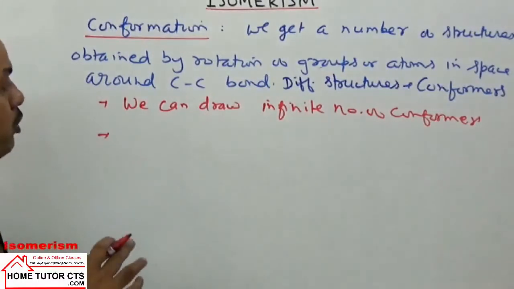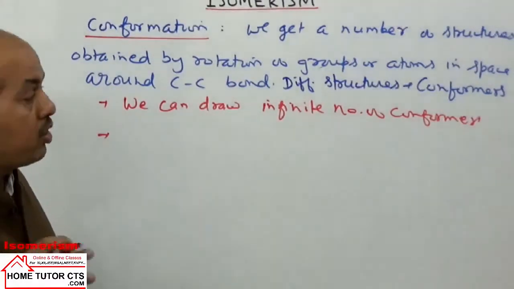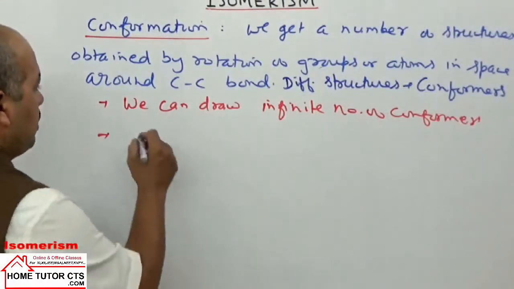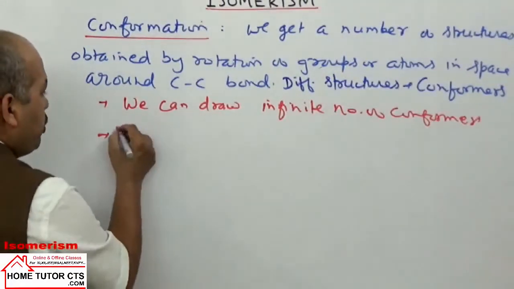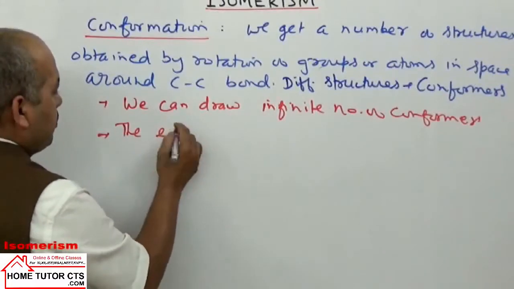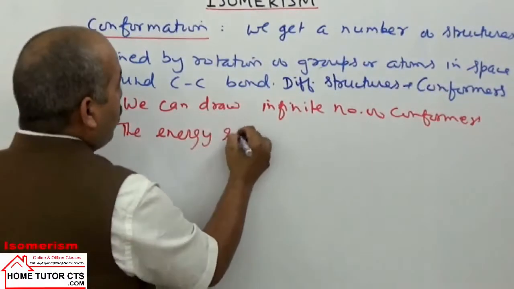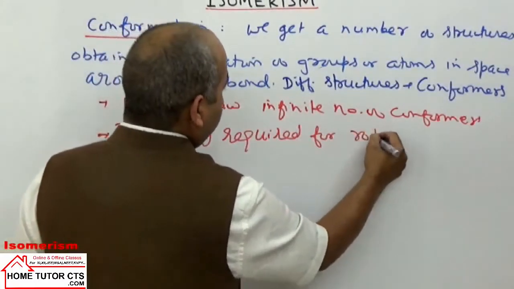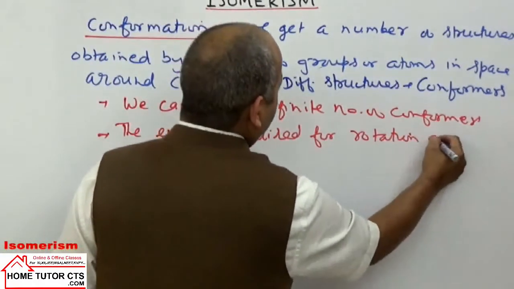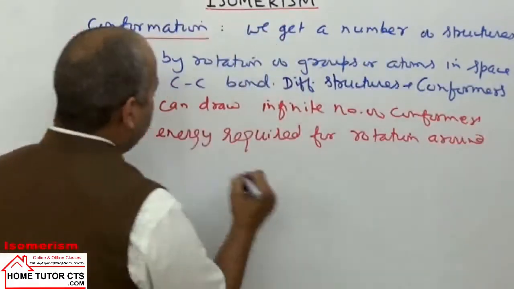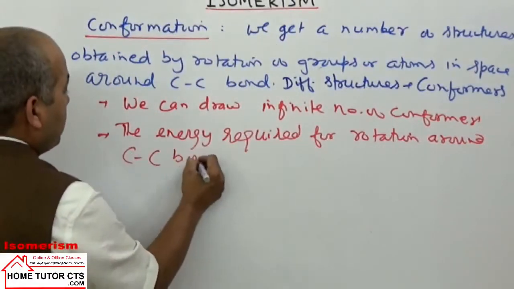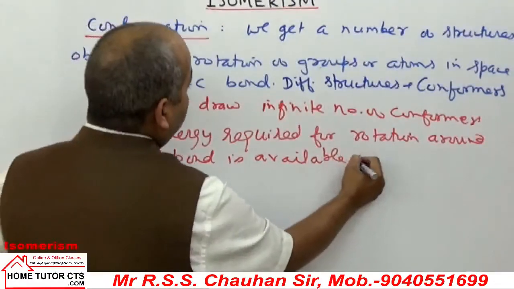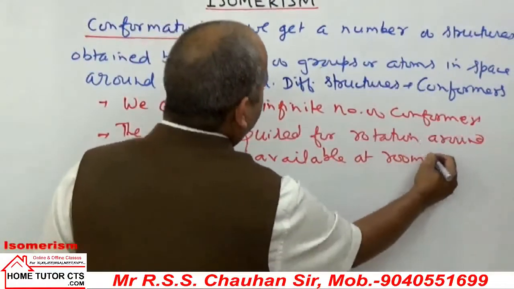ऐसा होता क्यों है? Because the energy required for rotation around carbon-carbon single bond is available at room temperature.